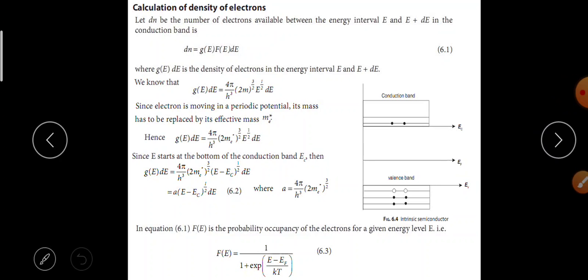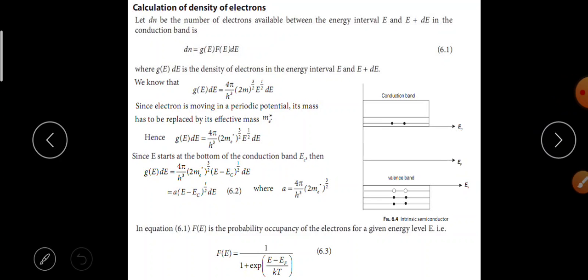Since the electron is moving in a periodic potential, its mass has to be replaced by its effective mass me. Hence, g of E into dE is equal to 4 pi by h cube into 2me whole power 3 by 2 E power 1 by 2 dE.